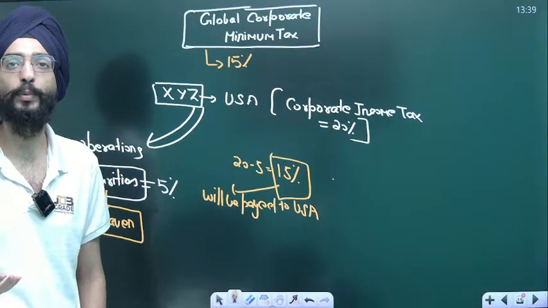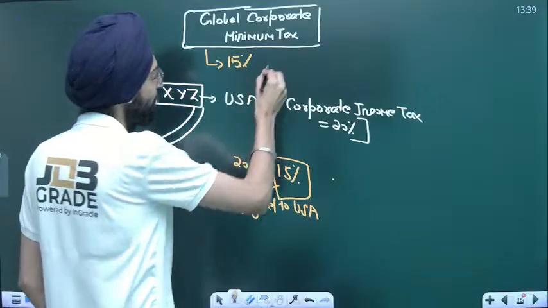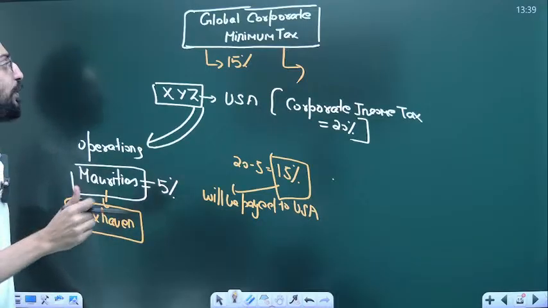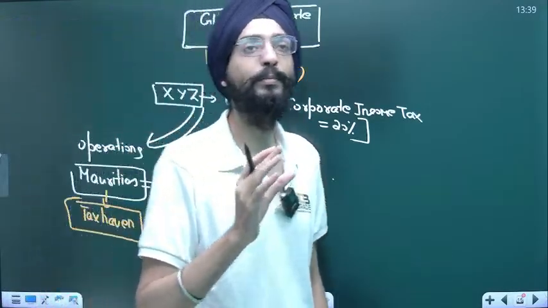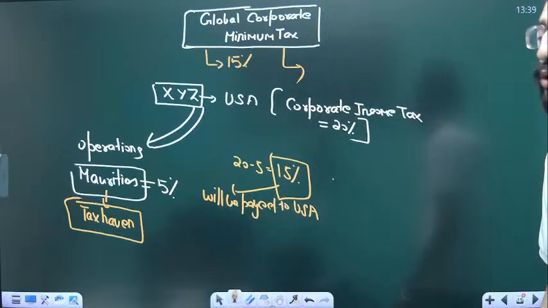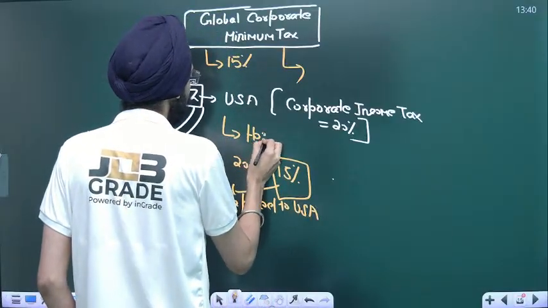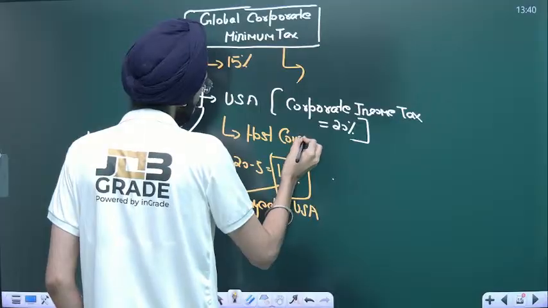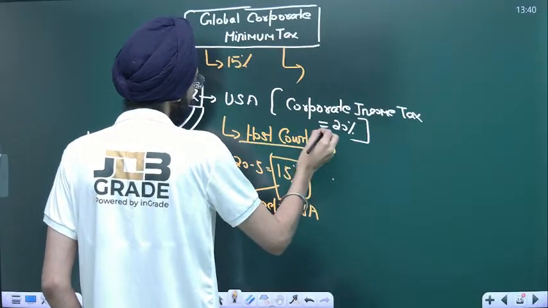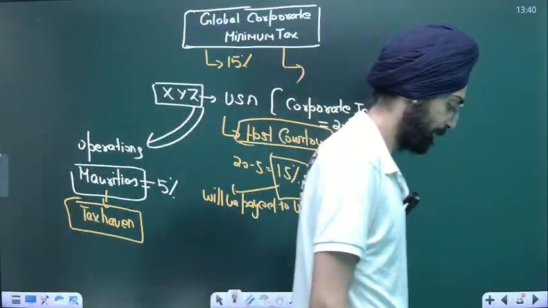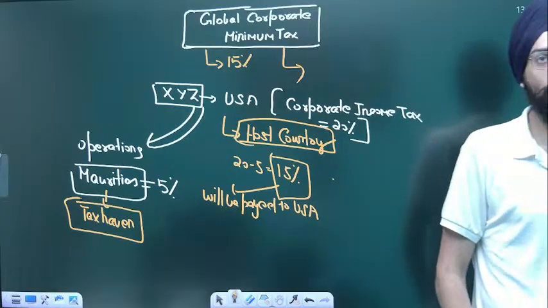They discussed what needs to be done and came out with this solution: pay whatever you want to pay at tax haven nations, and the difference up to the 15% minimum you need to pay to your host country. I hope you're clear with these points.